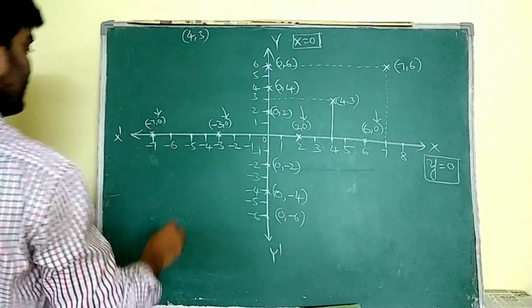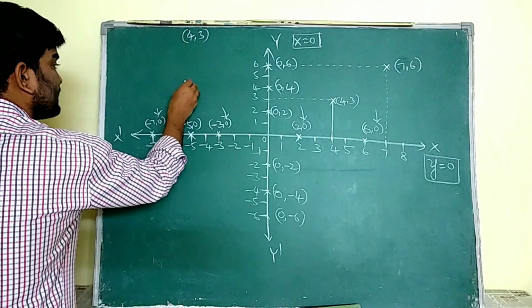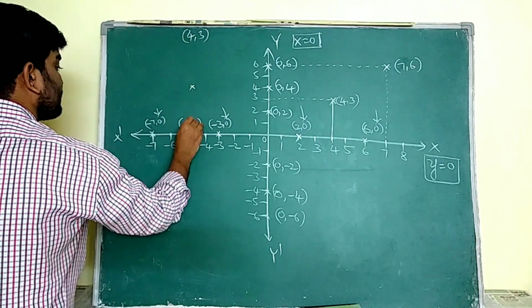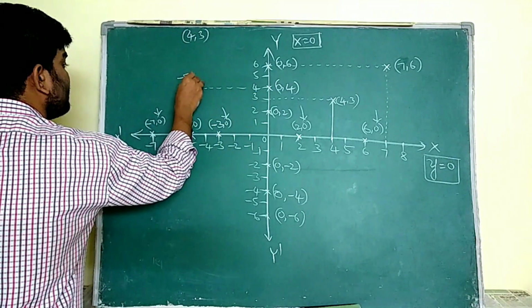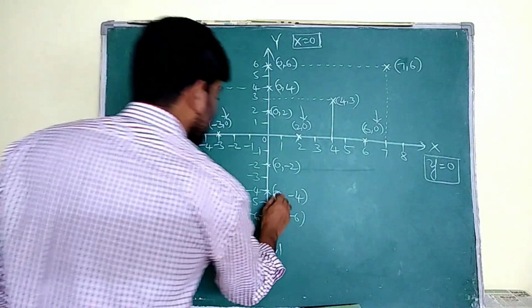Listen, what is this point now? This is minus 5 comma 0. I have to trace the values. And this is minus 5 comma 4. These are the representations.